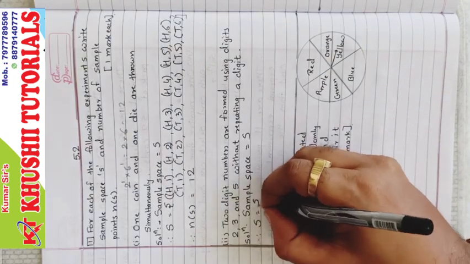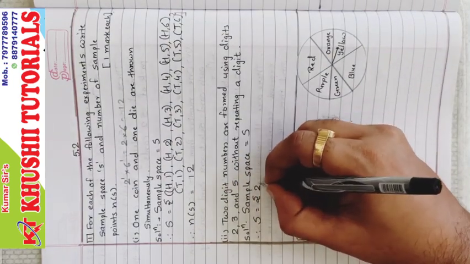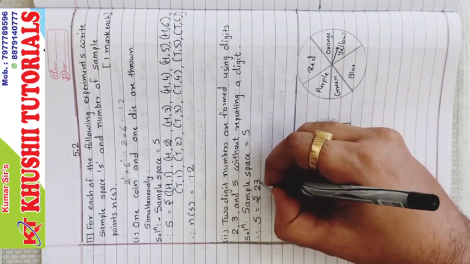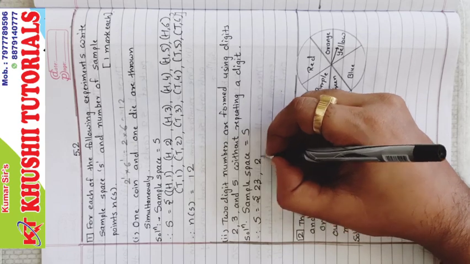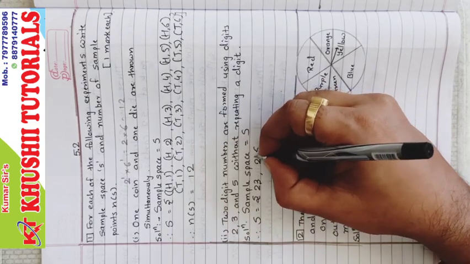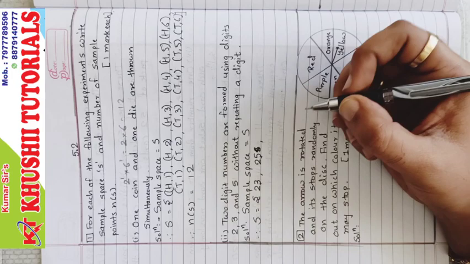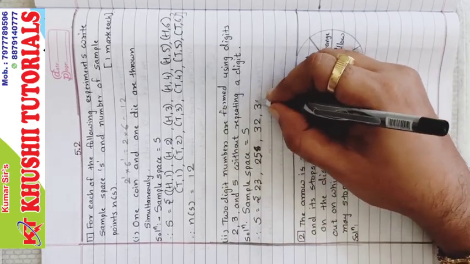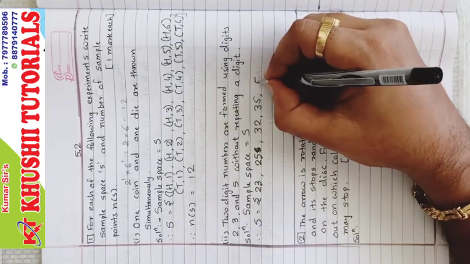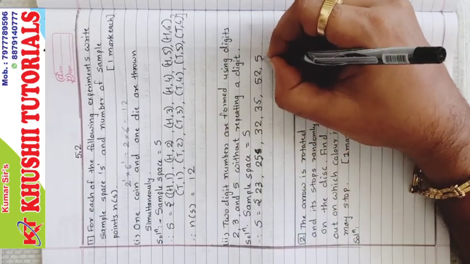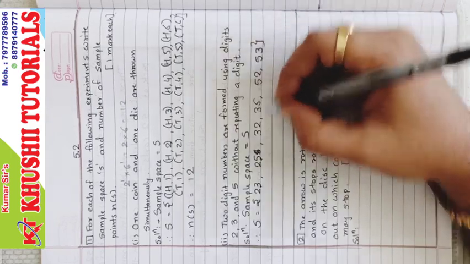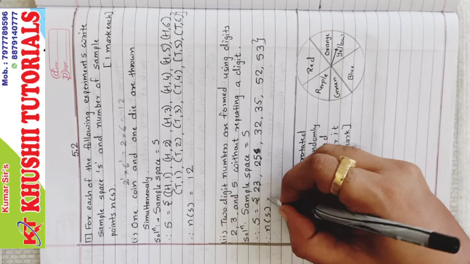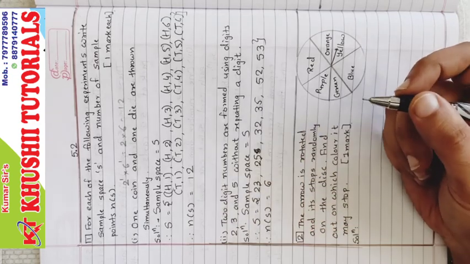Therefore S equal to, first we will keep 2 as a constant, so 23. Now digits are not repeated, so 22 you cannot write. The first 2-digit number is 23, then 25. That's all. Next 3, 32 and 35. The next one is 5, so 52 and 53. That's all. So 1 2 3 4 5 6. Therefore number of S equal to 6.